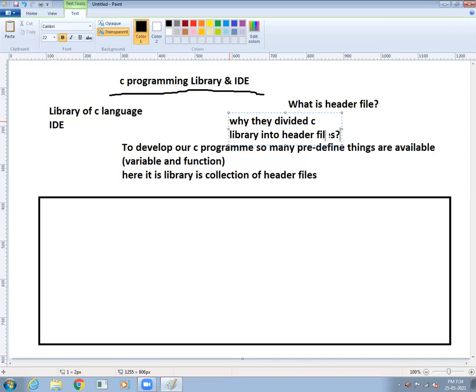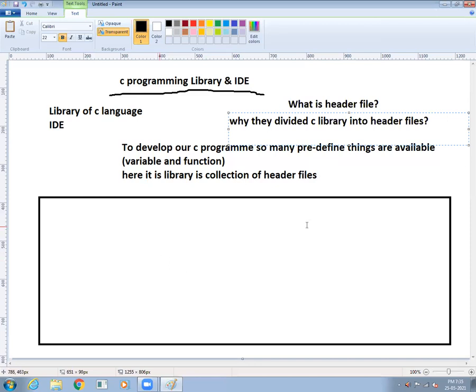This is your question. What is a header file, and why did they divide the C library into header files? All of you understand.